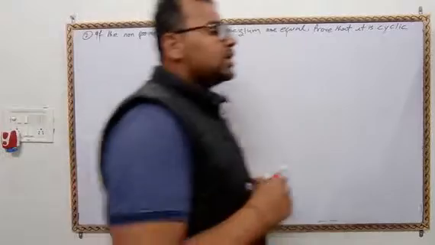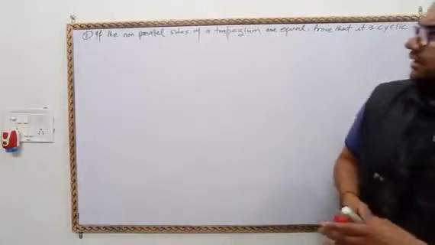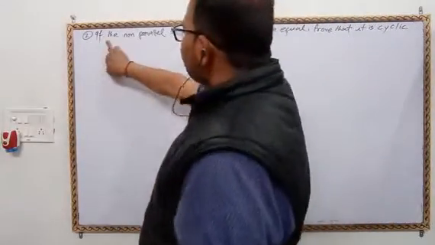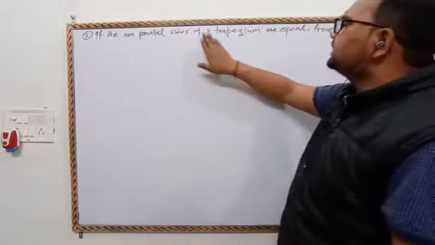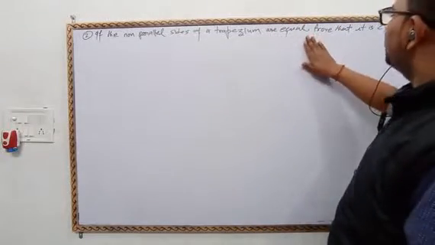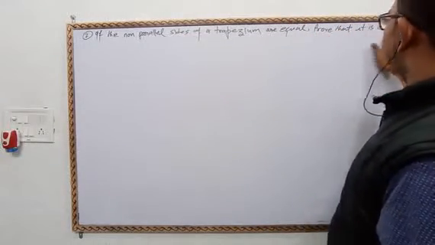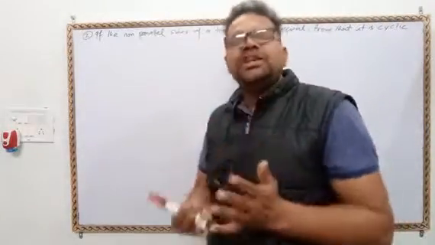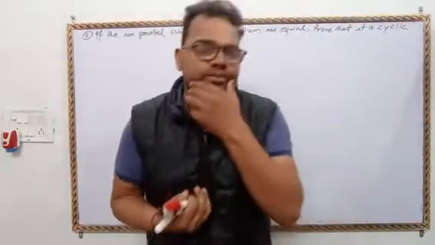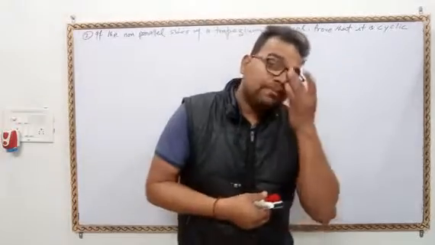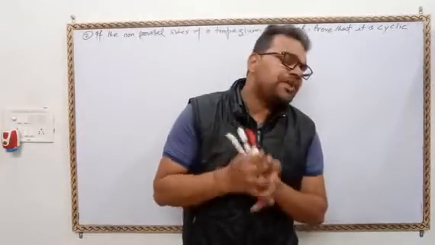Okay, now come to the next question of the same topic. If the non-parallel sides of a trapezium are equal, prove that it is cyclic. First, we will understand the meaning of the question. Means there is a trapezium.